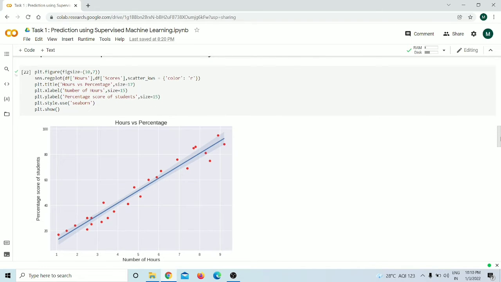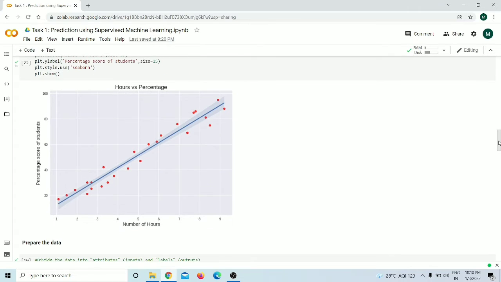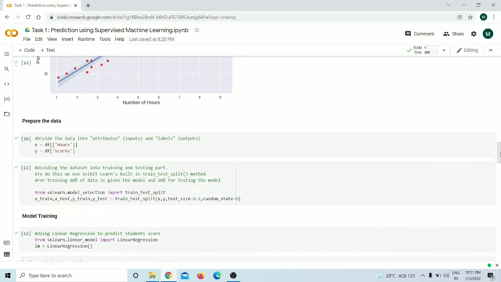Next, we are using the Seaborn library to plot the regplot between number of hours and percentage score of students. So here we can see there is a positive linear relationship between number of hours and percentage score of students. That means when the number of hours is increasing, the percentage score of students is also increasing.